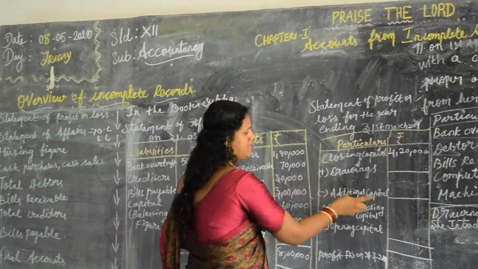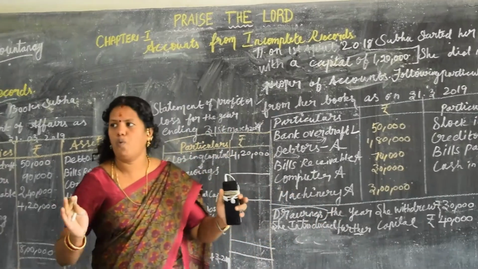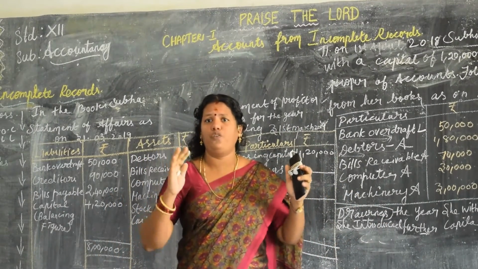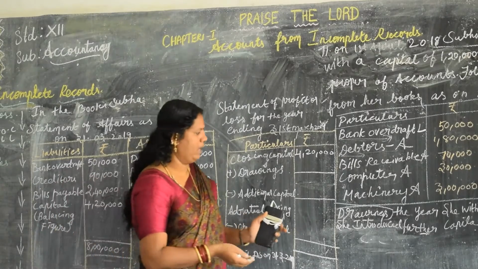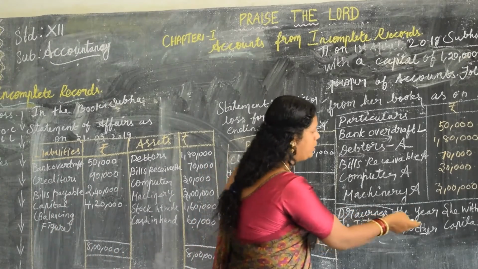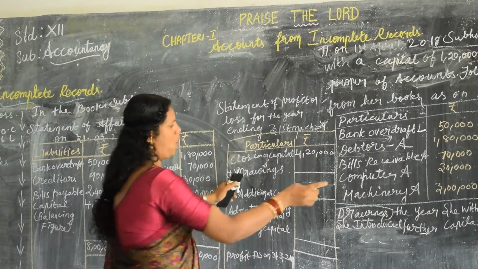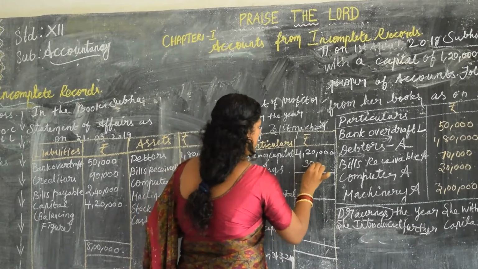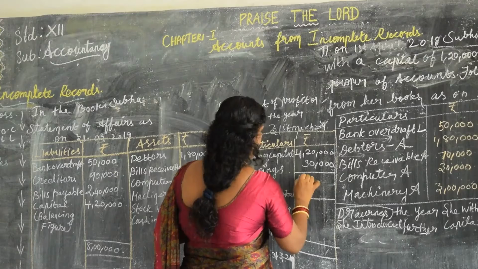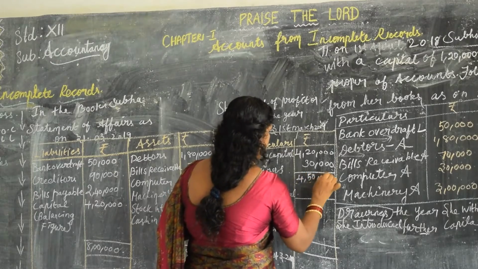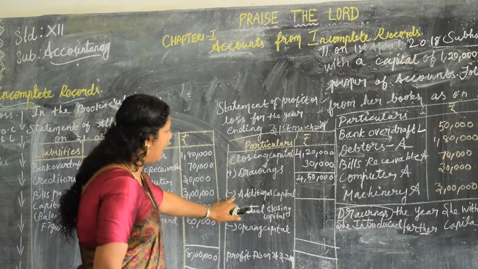Next, drawings. The drawings, during the year she withdrew 30,000. First and foremost, you have to analyze the question in full. She withdrew 30,000, plus drawings 30,000. That gives, add, okay, 4,50,000. Then you have to deduct the additional capital.